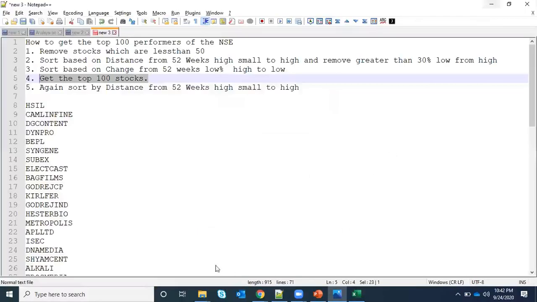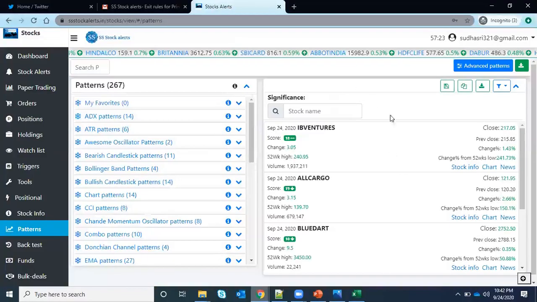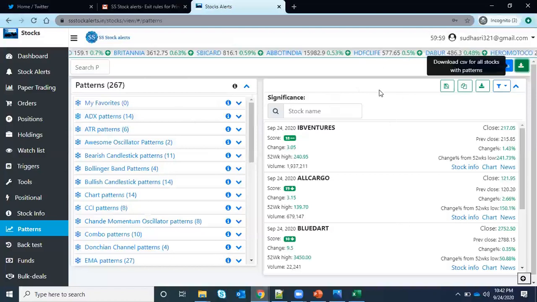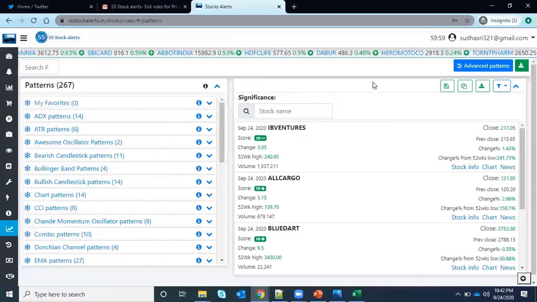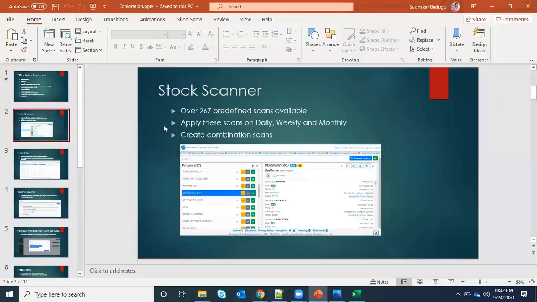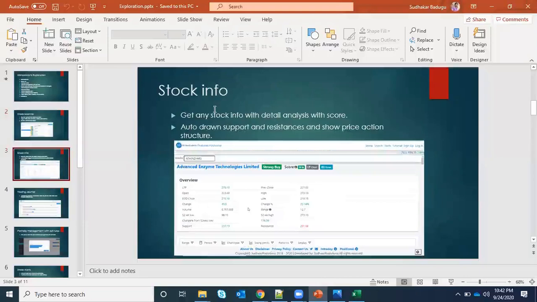Okay, so with this, the scan page, everything is done, we have covered. So if you have any questions, I can answer, or we can go to the next important page in our site. So I'm just going to the next page, which is the stock info.